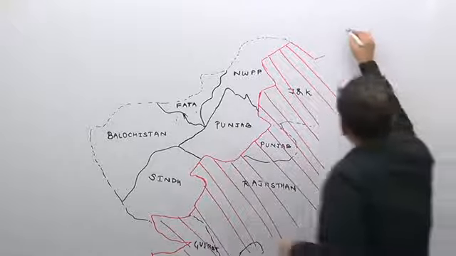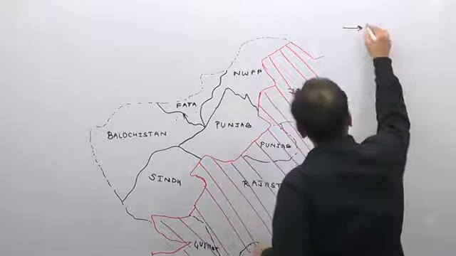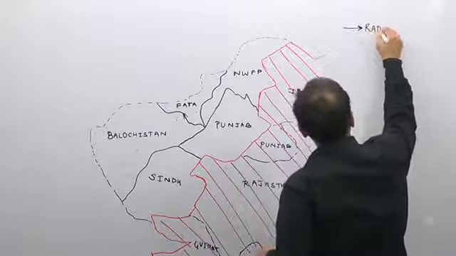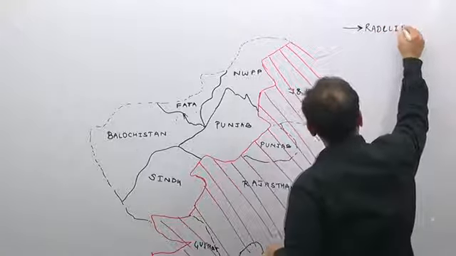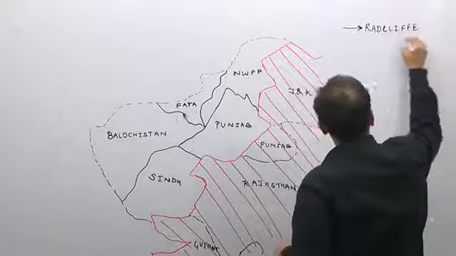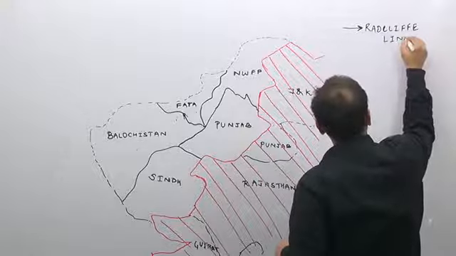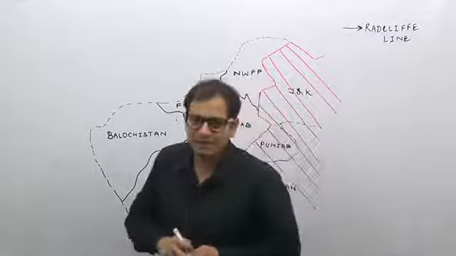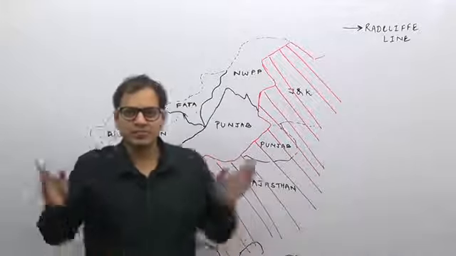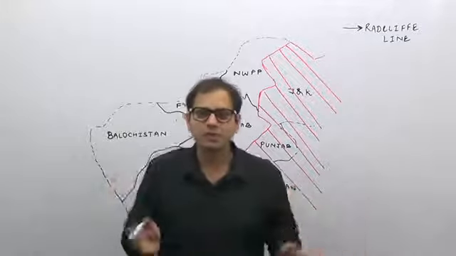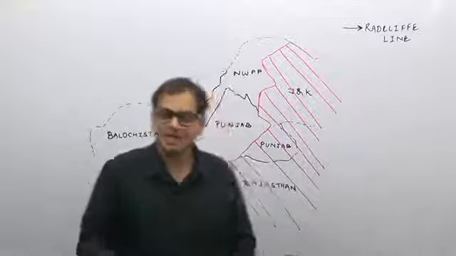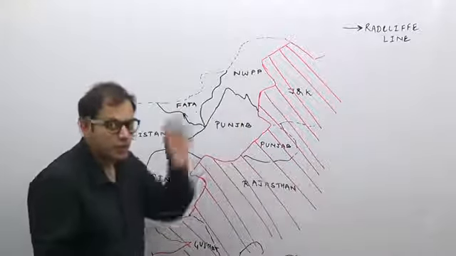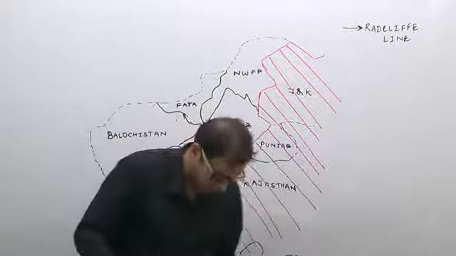The Indo-Pakistan border, the international boundary between India and Pakistan, is known as the Radcliffe line. Why is it known as the Radcliffe line? Because in 1947, Sir Radcliffe demarcated this border, made this border as a border between India and Pakistan. He demarcated this border, and therefore it is known as the Radcliffe line.